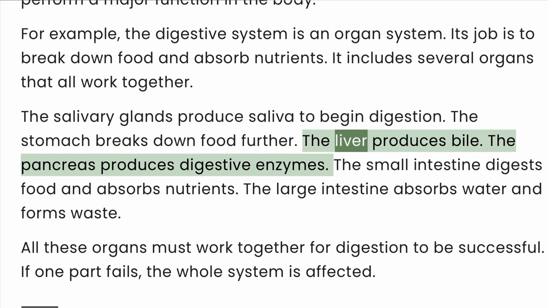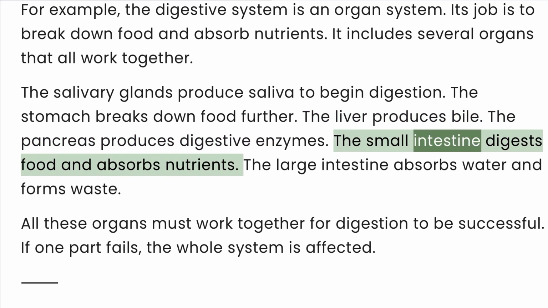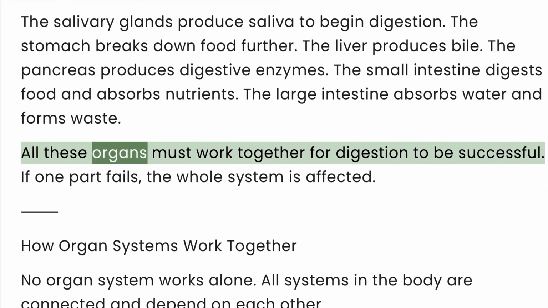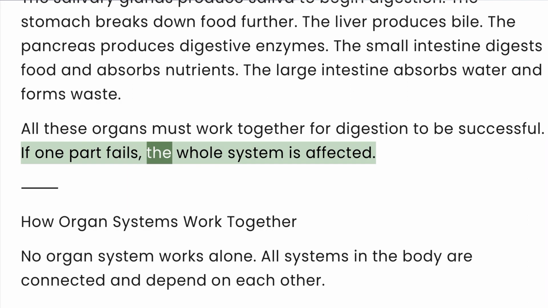The liver produces bile. The pancreas produces digestive enzymes. The small intestine digests food and absorbs nutrients. The large intestine absorbs water and forms waste. All these organs must work together for digestion to be successful. If one part fails, the whole system is affected.